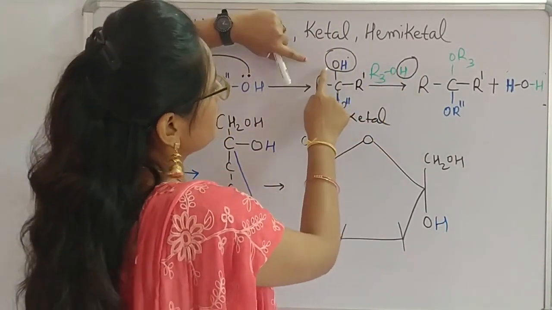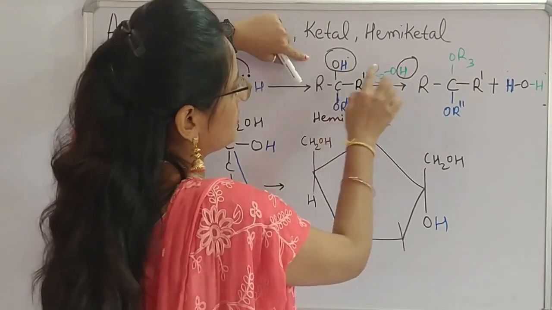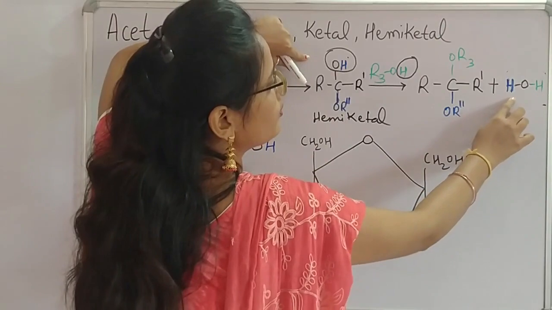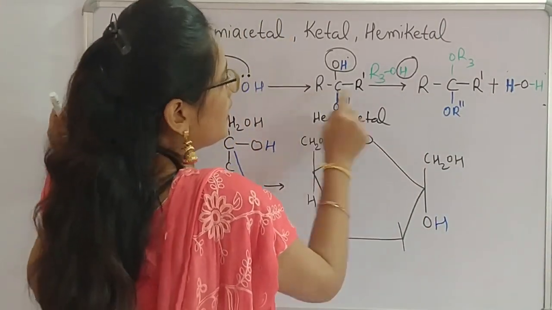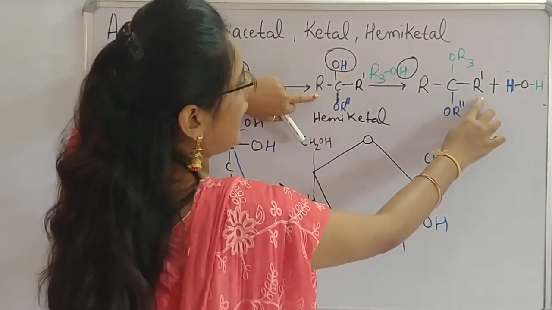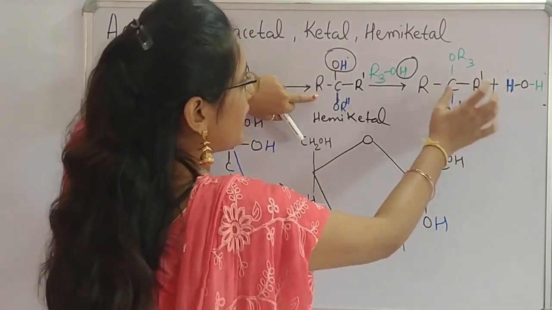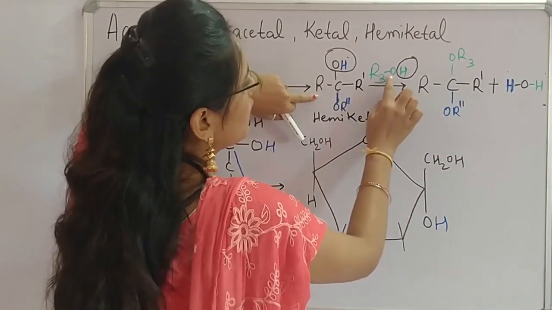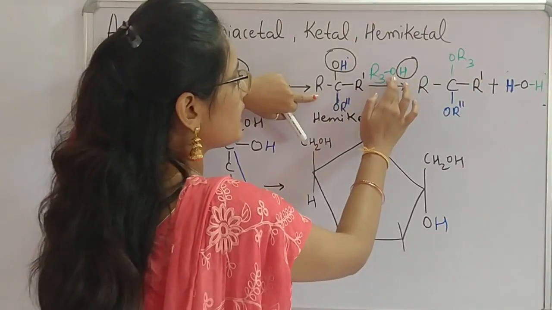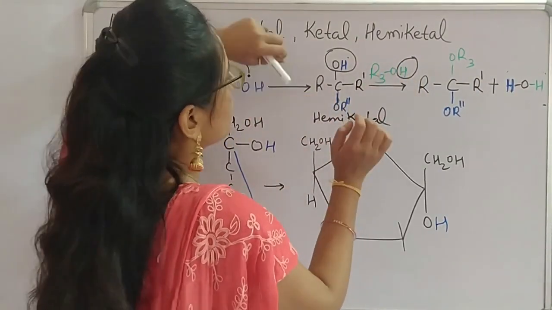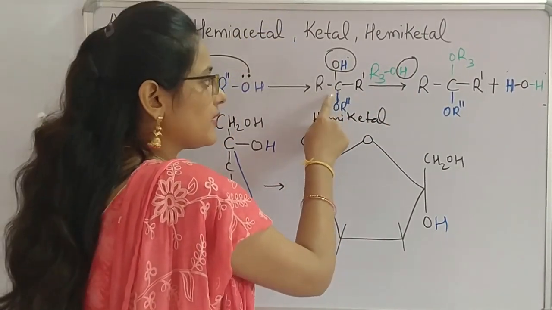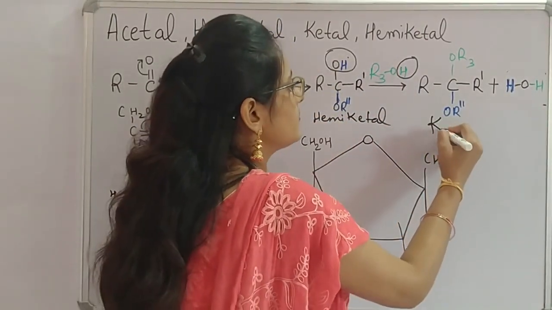And now over here, this OH and this green H, these 3 atoms, they leave this reaction in the form of water molecule, and now this R, C, O, R double dash, R dash is present along with OR3 of the second group containing hydroxyl molecule as functional group. So this OR3 is now bonded with this ketone carbon, and this is a ketal.